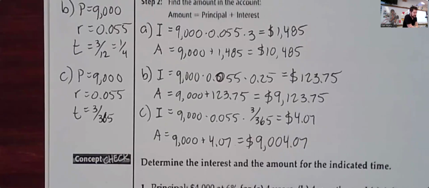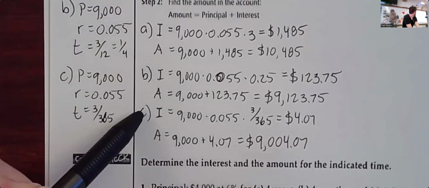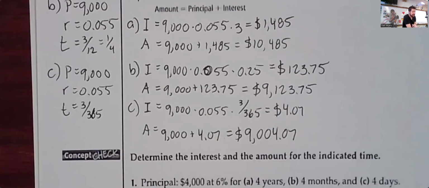So I would like you to try underneath here, problems 1 and 2. Each of them has 3 parts, just like we did here. I'd like you to try to answer problems 1 and 2 underneath. Let's take 5 minutes. We'll check back at 11:01. It's not necessarily super hard calculations, but there are definitely plenty of them to do. So I'll give you 5 minutes on this and then we'll check back in.